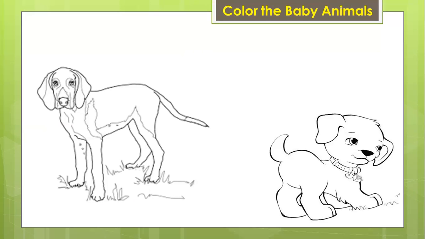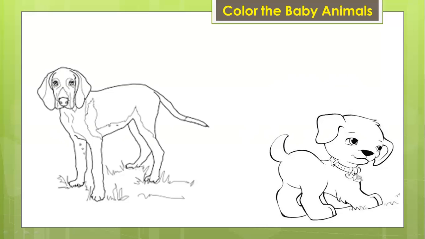What are these animals called? They are called dogs. All right. Yes, these are dogs. So, which one is the baby animal? Which one is the baby dog? The skinny one or the small one?